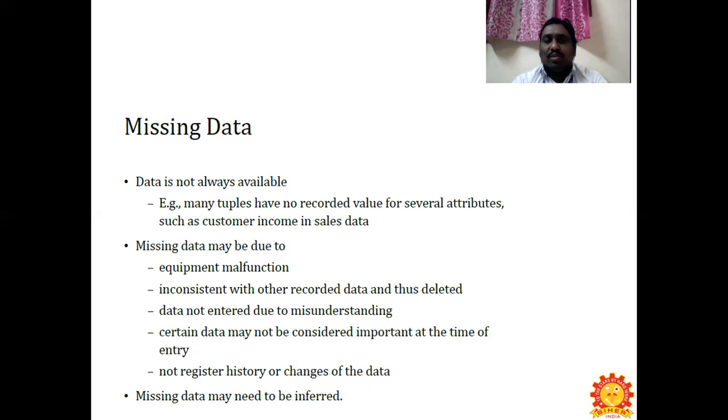Missing data may be due to equipment malfunction, inconsistency with other recorded data and thus deletion, data not entered due to misunderstanding, certain data not being considered important at the time of entry, or not registering the history or changes of the data. Missing data may need to be inferred. So this is what missing data is.